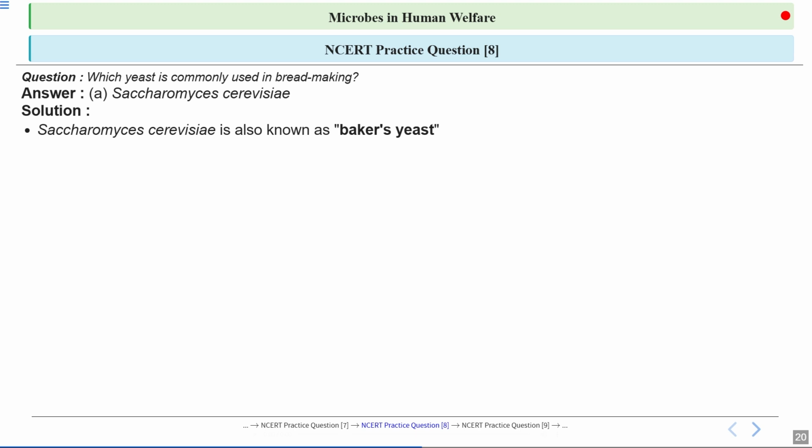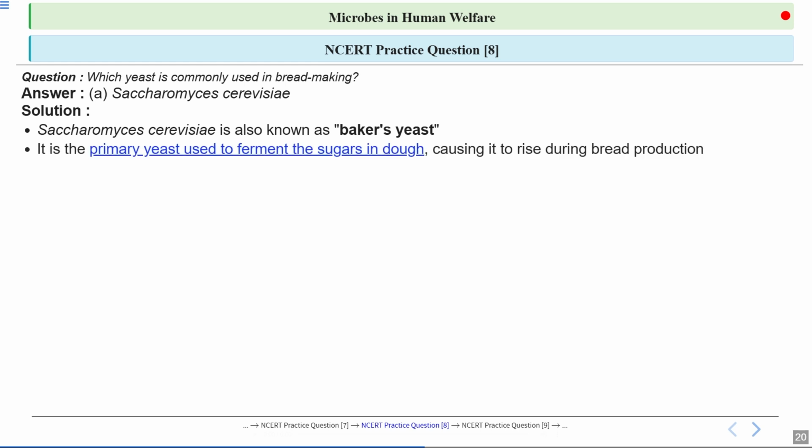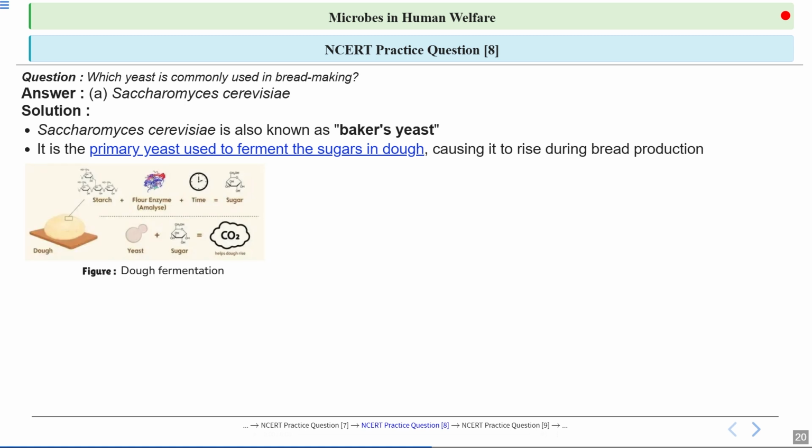And this carbon dioxide causes the dough to rise, and it causes the puffier appearance of the dough. This yeast is the primary organism responsible for fermenting the sugars in the dough. This image shows you dough fermentation, and you can see carbon dioxide being produced by this process.